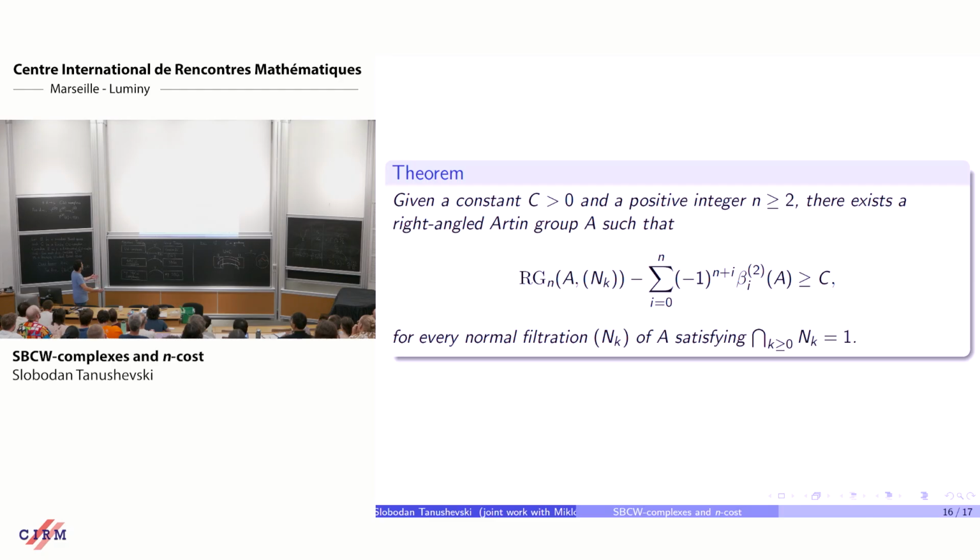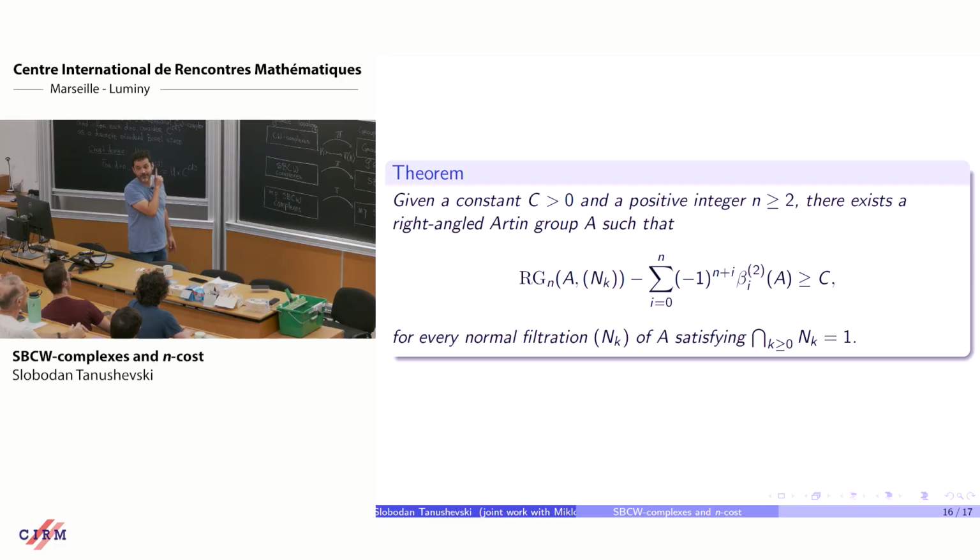Here is a result. You take any positive constant C, and you take n greater or equal than 2. This doesn't hold, I mean, I don't know in dimension 1 what happens. Then there exists a right-angle Artin group A, such that the n-dimensional rank gradient minus the alternating sum of L2 numbers is greater or equal than C. And this is true for every normal filtration with trivial intersection.